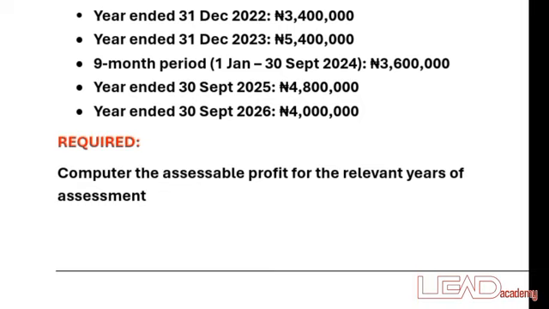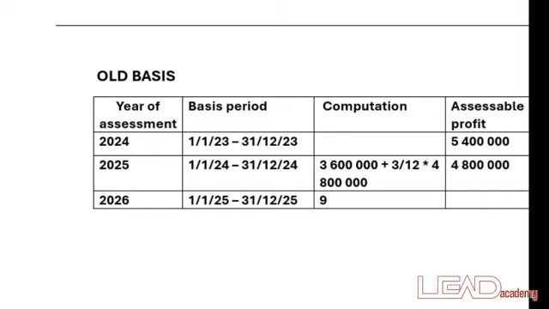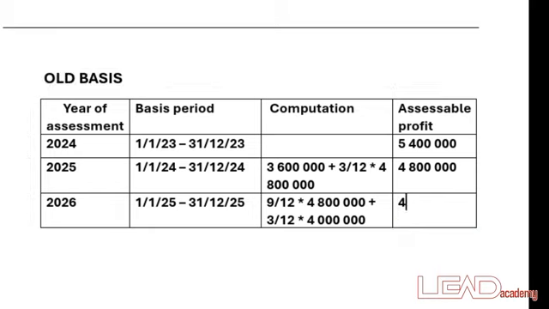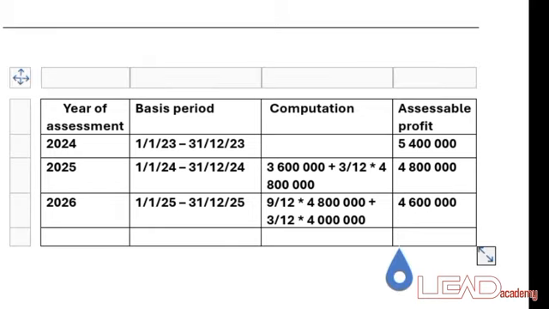So once you use 3 months out of 12 months, multiplied by 4 million naira, you're going to, which is going to be 9 months divided by 12, multiplied by 4.8, which is going to be 4.6 million. Since you have computed the 3 years assessment, then you add up all the accessible profit that you got.